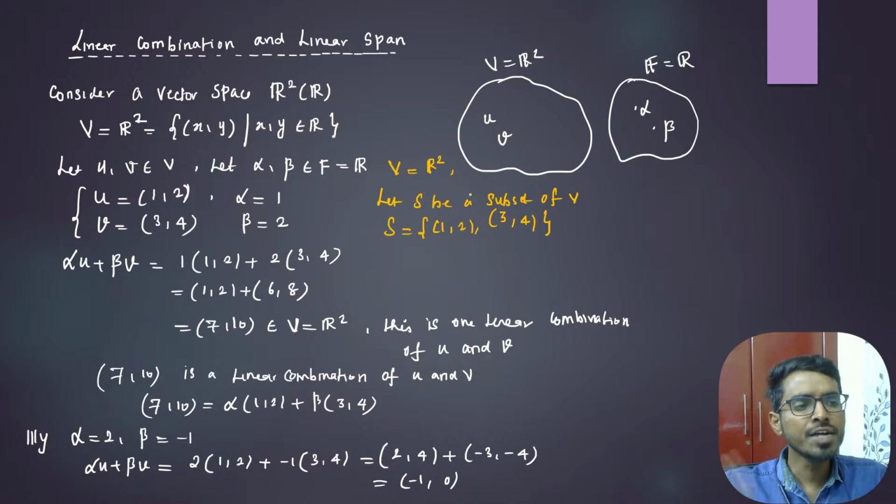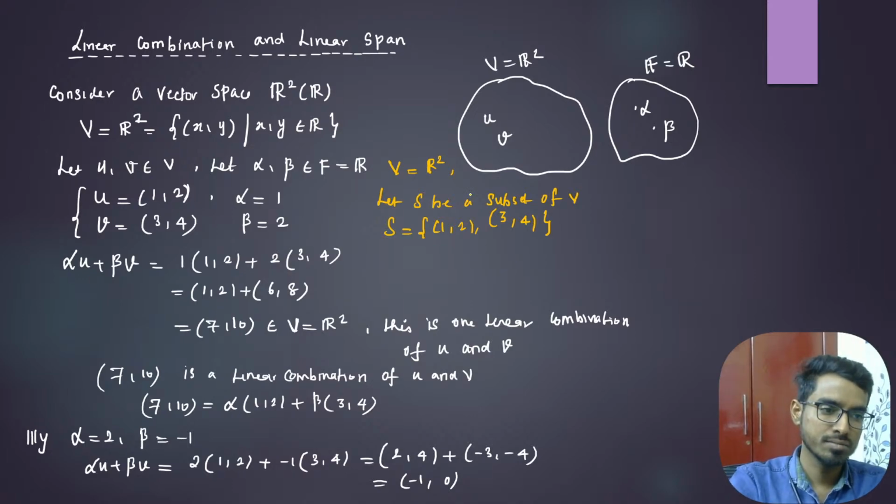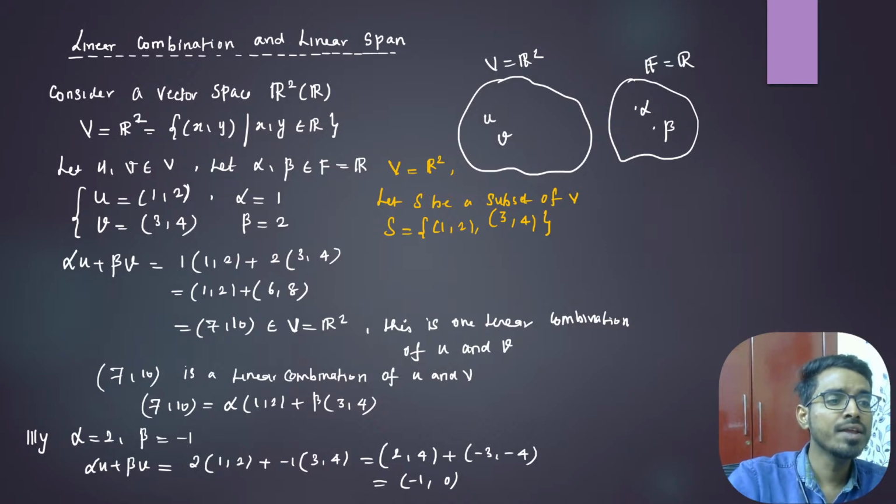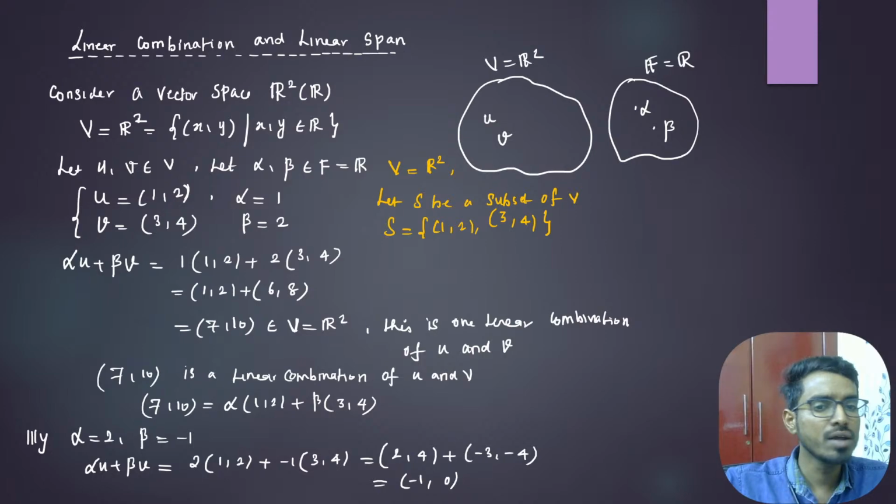Now you collect all those linear combinations. (7, 10) is one linear combination, if I take alpha equal to 1 and beta equal to 2. Similarly, (-1, 0) is one linear combination of that U and V, if I take alpha equal to 2 and beta equal to -1. If I vary alpha and beta, I will get infinitely many linear combinations for that U and V.